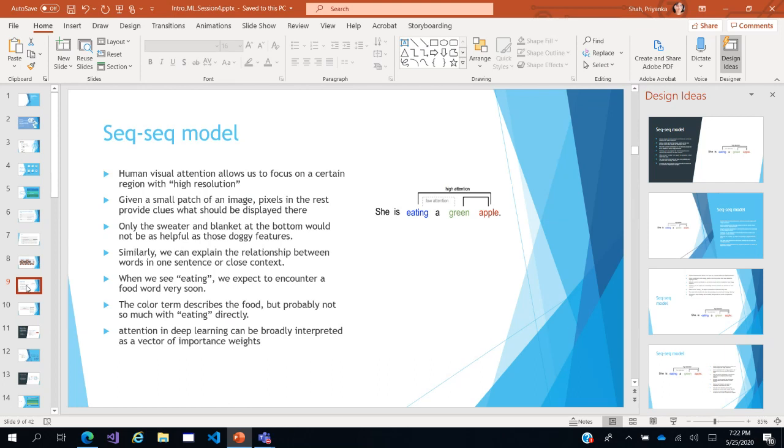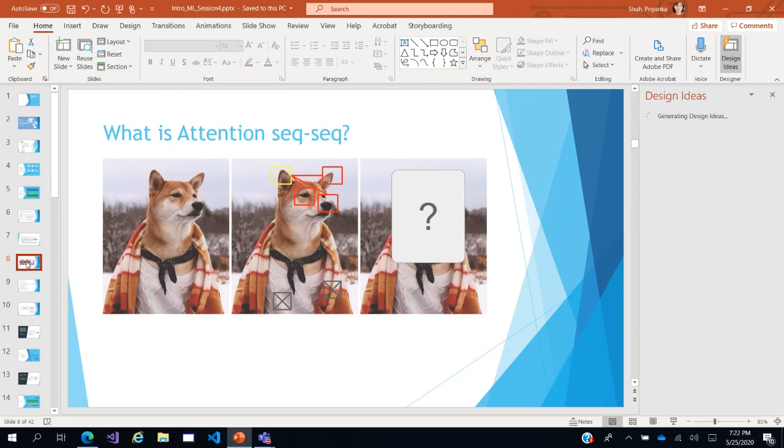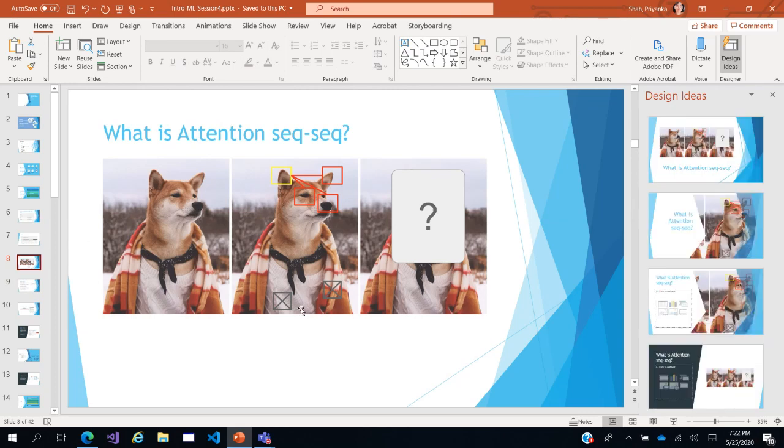So when we are trying to fill in the blanks, like in this case, we are concentrating our attention on a few features. When I was trying to fill in the blank for the missing ear, I was paying attention to these features and not to the features of the bow tie or the sweater or the shawl. So these features I was not paying attention to.